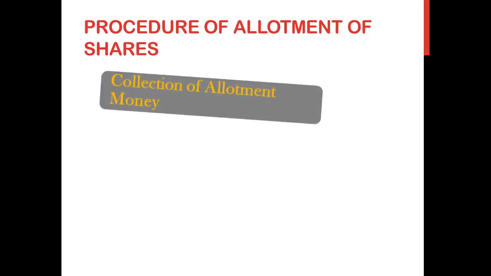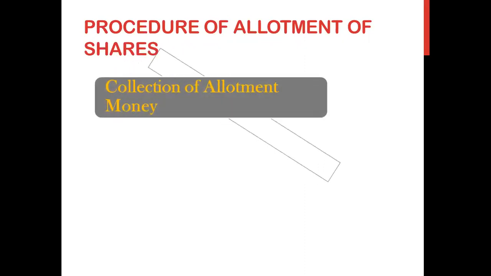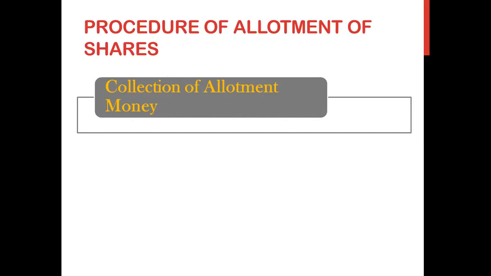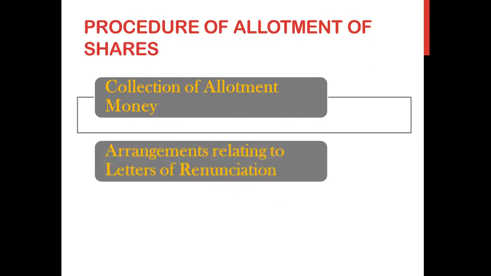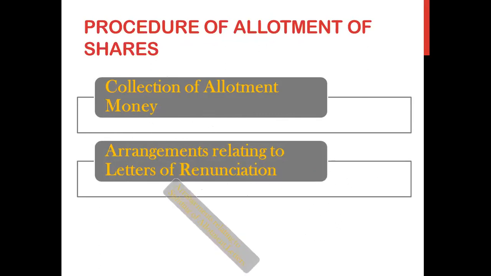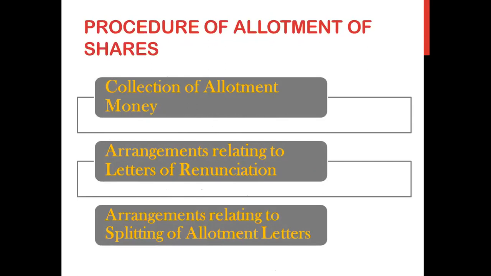After that, the next point which we saw was collection of the allotment money. You have to collect a minimum of 5% as per SEBI and 25% if it is a public issue. Arrangements relating to letters of renunciation. Renunciation meant giving up the shares. If you are not interested, you can give away your shares, you can transfer your shares, you can sell your shares to the other party.